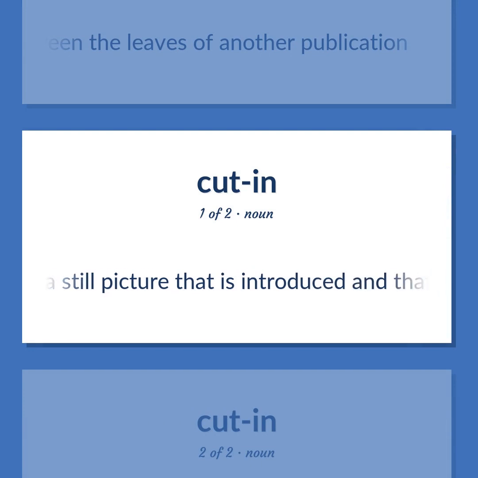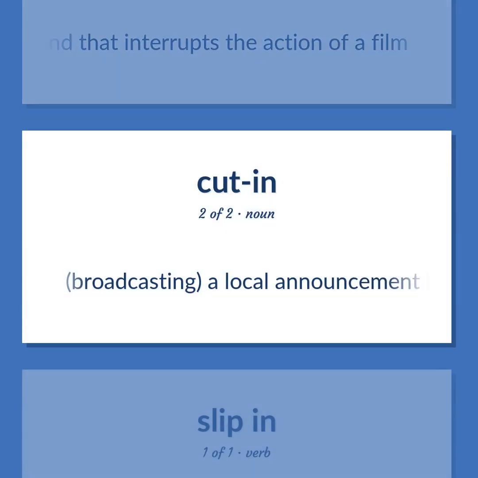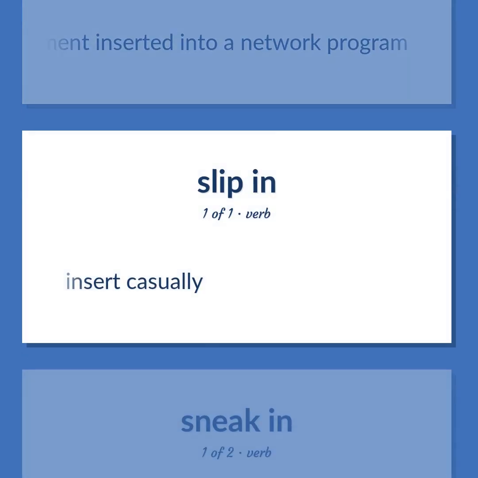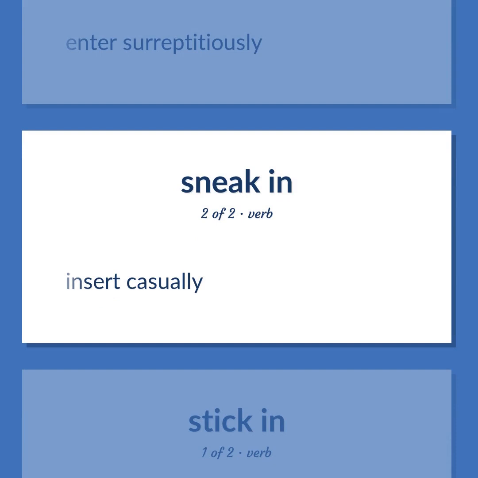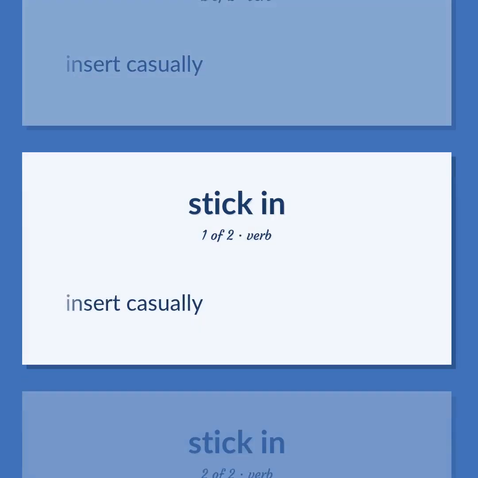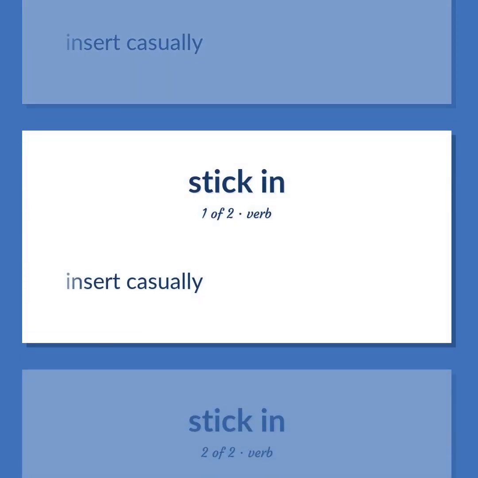Film. A still picture that is introduced and that interrupts the action of a film. Broadcasting. A local announcement inserted into a network program. Insert casually. Enter surreptitiously.